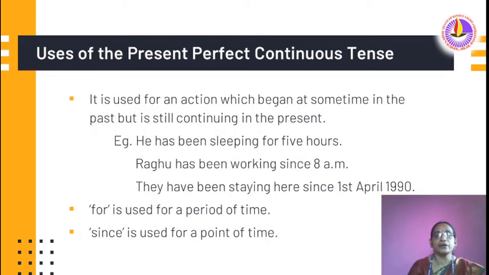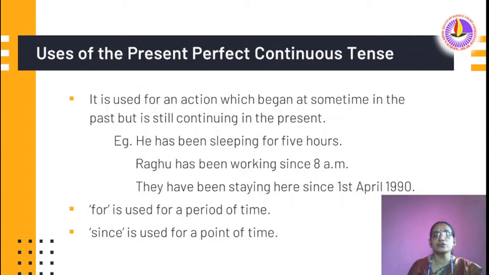Uses of present perfect continuous tense. It is used for an action which began at some time in the past but is still continuing in the present. He has been sleeping for 5 hours. Rekhu has been working since 8 a.m. They have been staying here since 1st April 1990. Here we have to remember that for is used for a period of time.